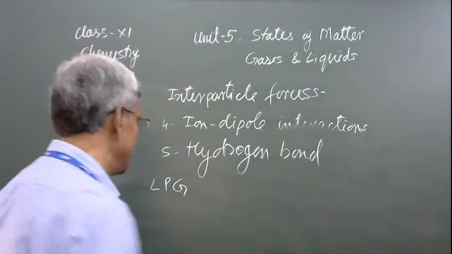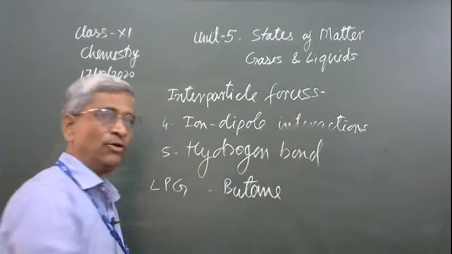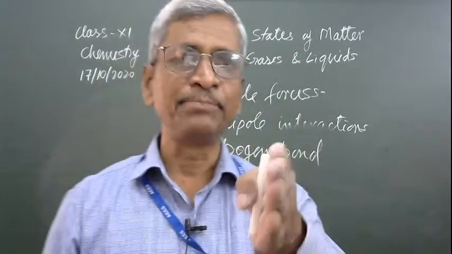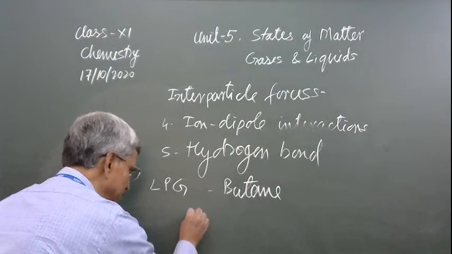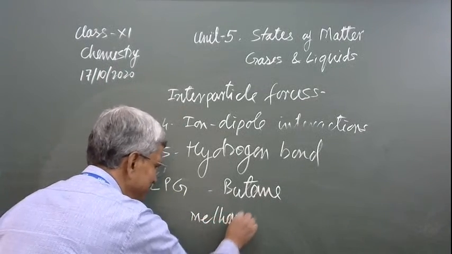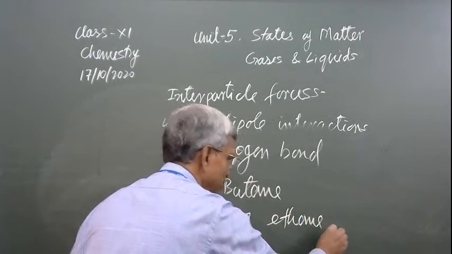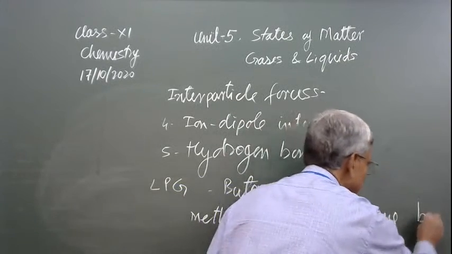Praharsh, it is butane. Why is this butane preferred? Not methane, ethane, propane. See, the other hydrocarbons are methane, another is ethane, propane, and another is butane.